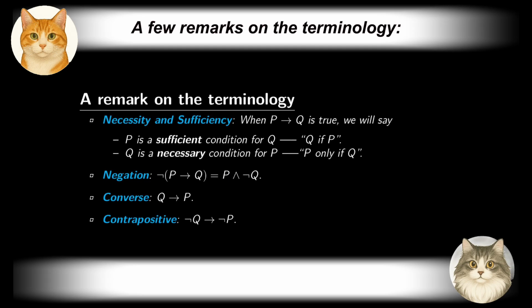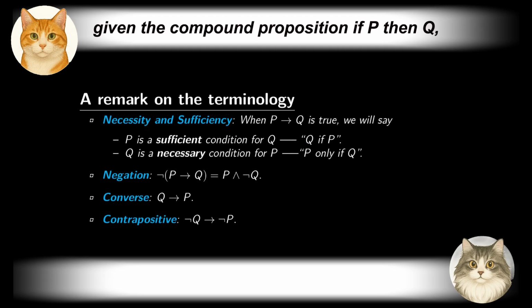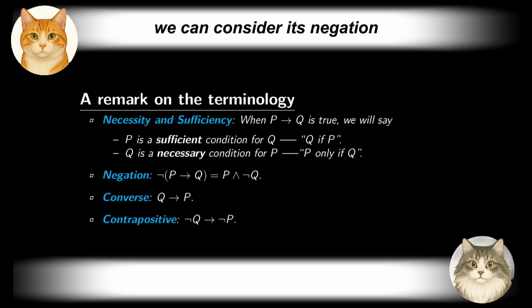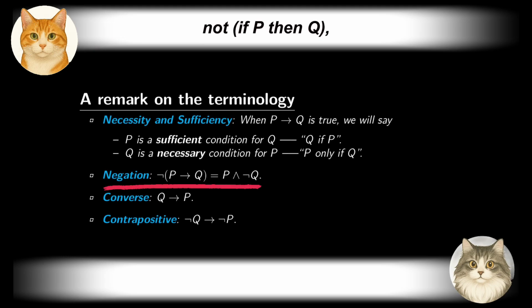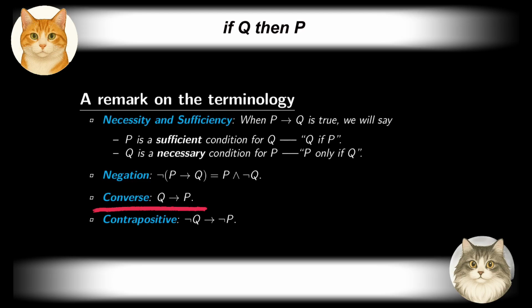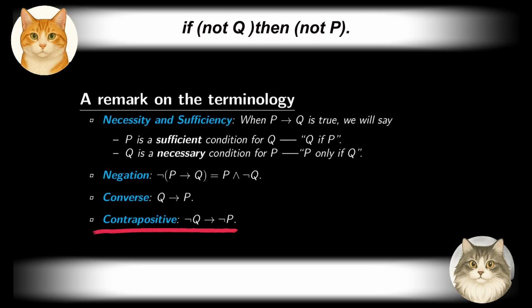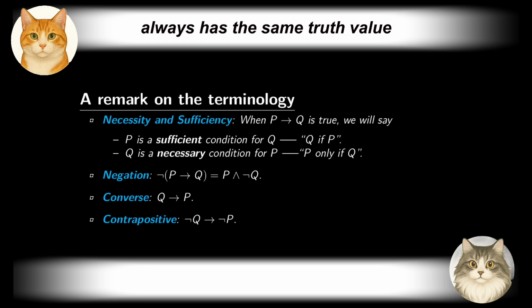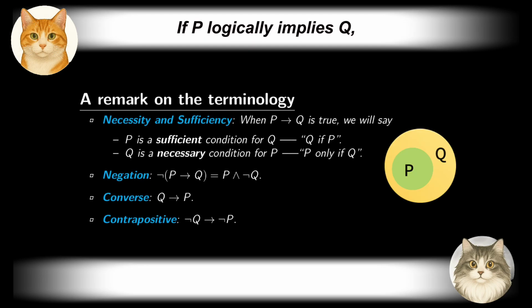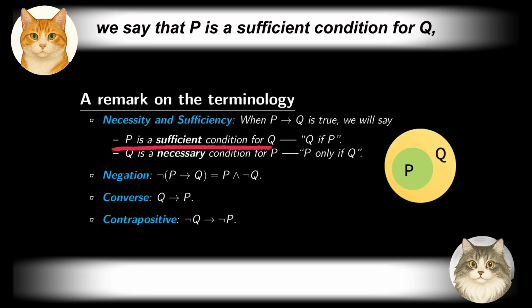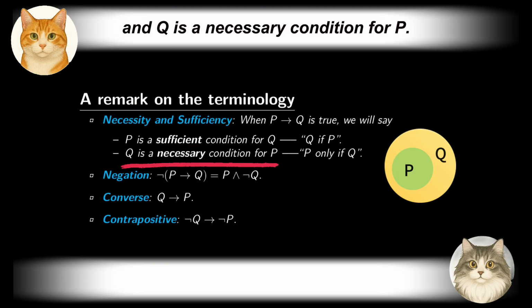A few remarks on the terminology. Given the compound proposition, if P then Q, we can consider its negation, not if P then Q, its converse, if Q then P, and its contrapositive, if not Q, then not P. The original proposition always has the same truth value as its contrapositive, the opposite truth value from its negation, and an indeterminate relationship with its converse. If P logically implies Q, we say that P is a sufficient condition for Q, and Q is a necessary condition for P.